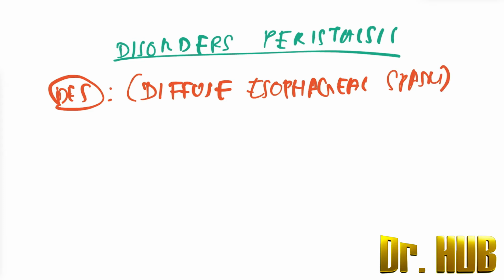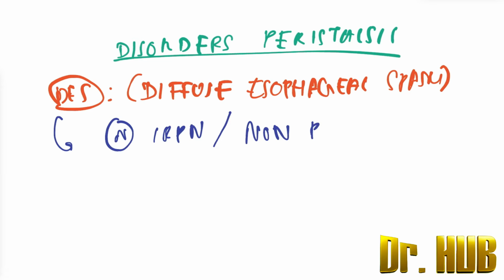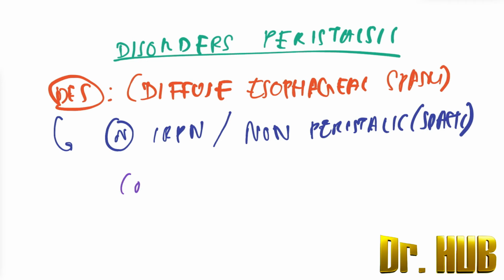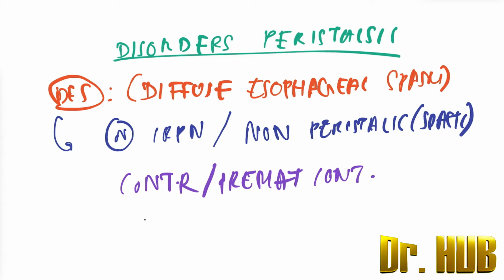What are the definition or the features? It is a normal IRP. Next, it is non-peristaltic, that is spastic. There are non-peristaltic contractions or premature contractions. Next is the DCI, which is greater than 450 mm Hg.